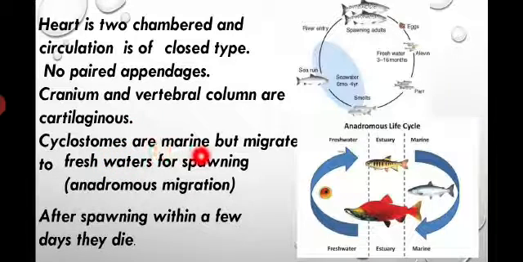Cyclostomes are mostly marine, but at spawning time they migrate into fresh water. Actually, they can survive in ocean water, but when the spawning time, the breeding time, comes, they move from the ocean water to the fresh water. This process is called anadromous migration. For example, salmon fish is given.